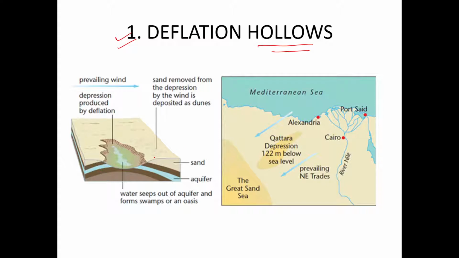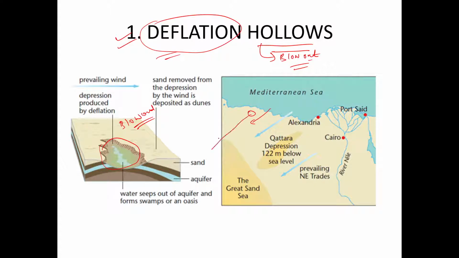Hollows are nothing but a void. These are a pit-type formation, a lake kind of thing, right? This is formed by the same process which we talked about with blowouts. So hollow is nothing but a blowout formed by the process of deflation. So what was deflation? Wind is blowing over a desert. It is picking up the sediments and taking them away and making a void over here, right?